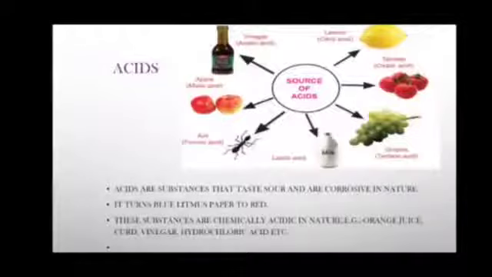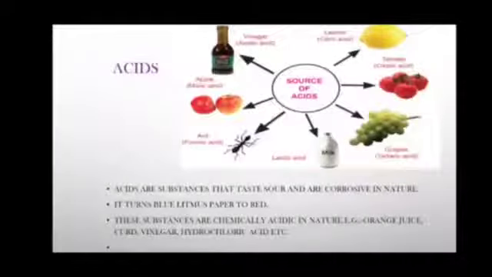Some common acids are acetic acid found in vinegar, formic acid found in ant sting, citric acid found in citrus fruits such as oranges, lemon, amla, etc. Lactic acid found in curd, oxalic acid found in spinach, ascorbic acid.